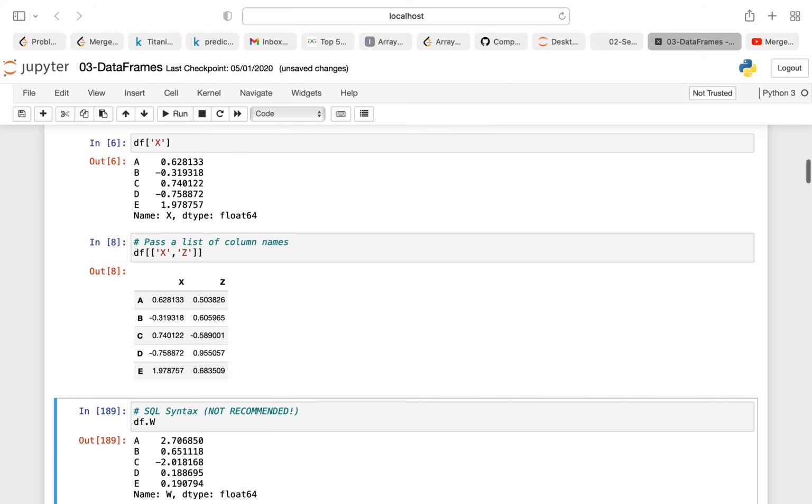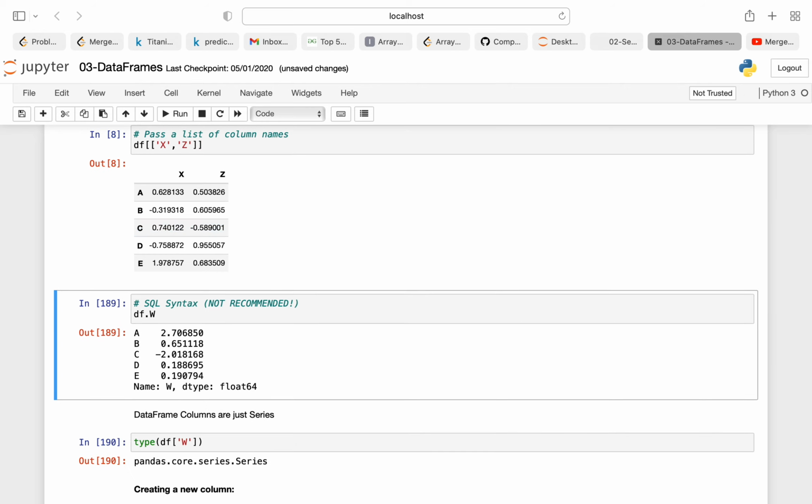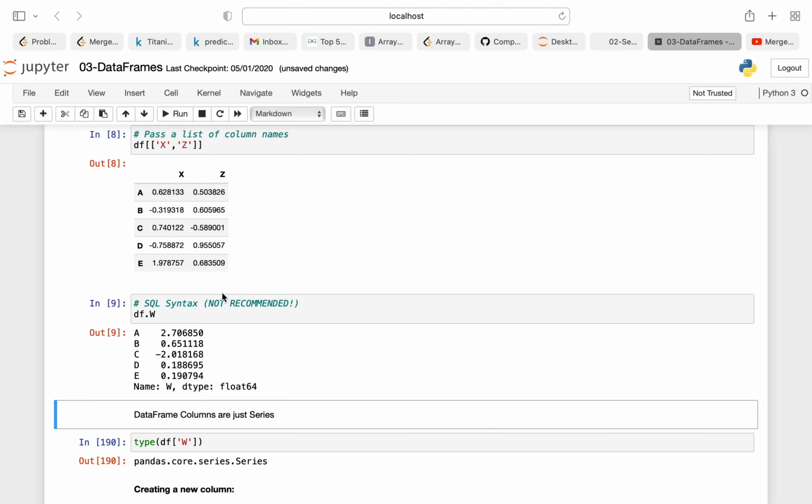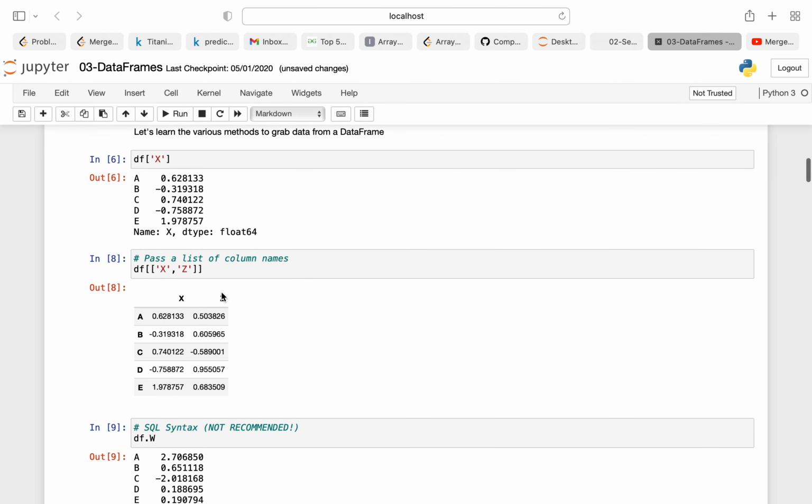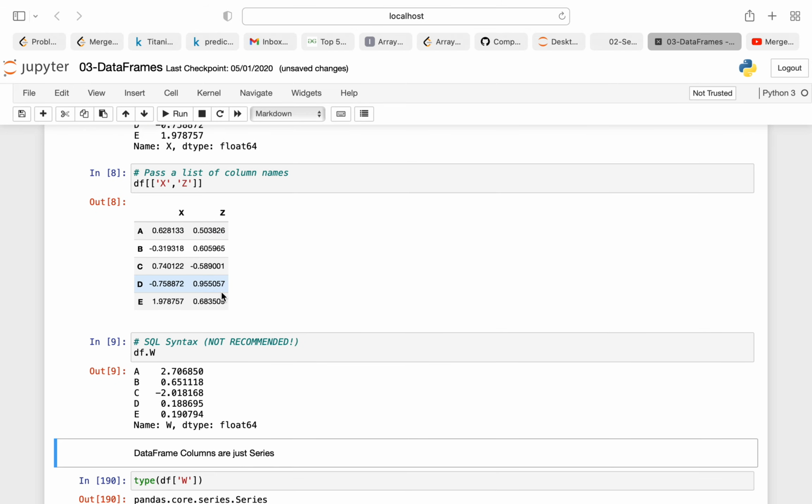So it will give me x. Now you can directly write df of w, that will also give you the same result, in the same format.